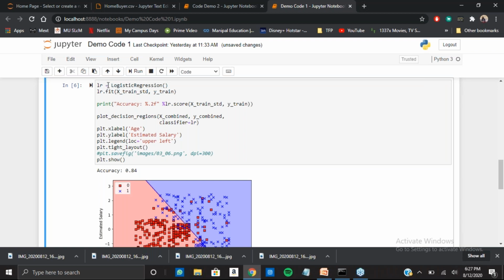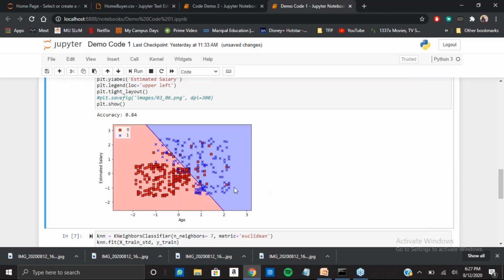Now, in logistic regression, we first call the logistic regression algorithm. Then we fit our data to it. So basically what this line does is it creates a function for our data. So the function is created as to how the model will fit on the data. And then this is for accuracy. So the accuracy of the data is 84% and the data classification is done here.